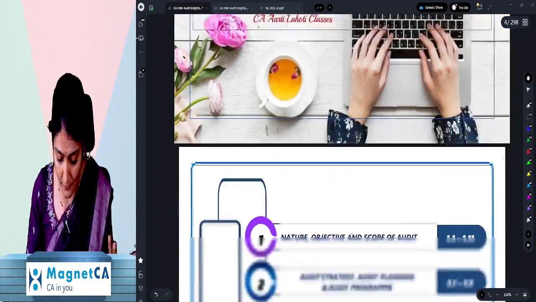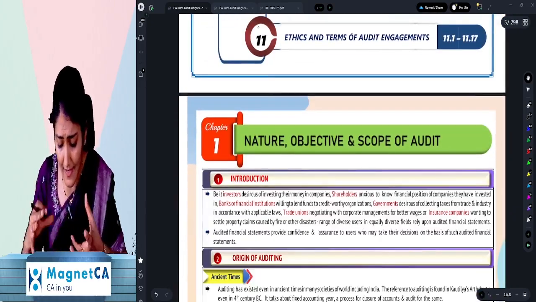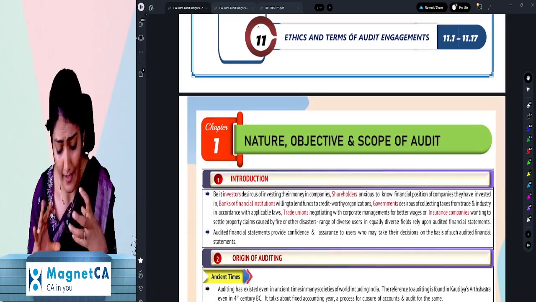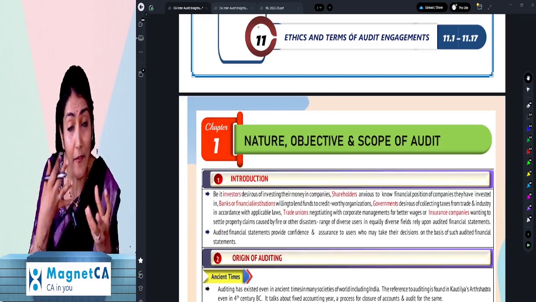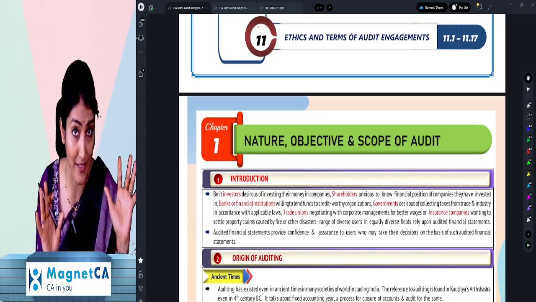So then, ma'am, what is the difference between the regular book and this book? This book has the essence of the subject. The Audit Insights book has got the essence. It's not that we've deleted anything. Maybe if there is repetition, or extra explanation of a concept, that has been deleted.